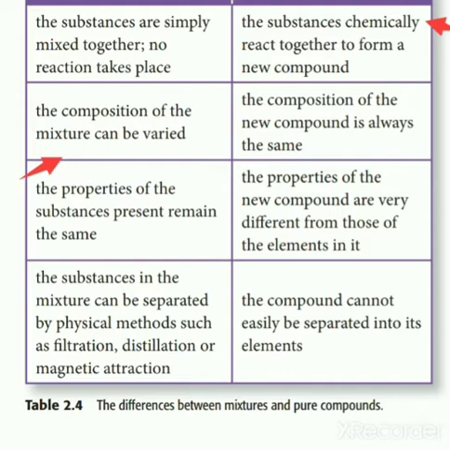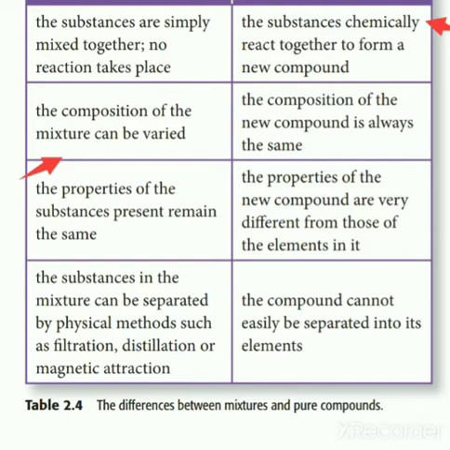While the composition of a mixture can be varied, the composition of a new compound will always remain the same. It means when you react hydrogen, sulfur, and oxygen with each other, their concentration and ratio must always remain the same. Then they would give rise to the compound. Otherwise, they would give rise to something else.